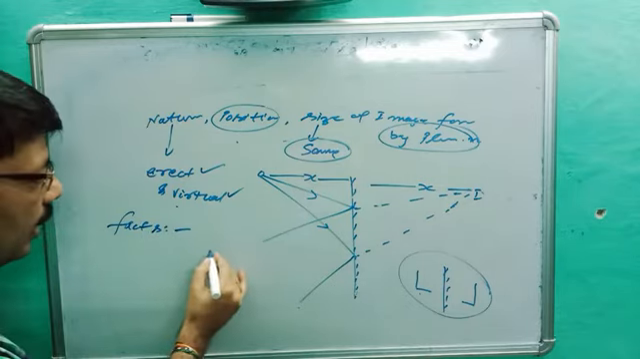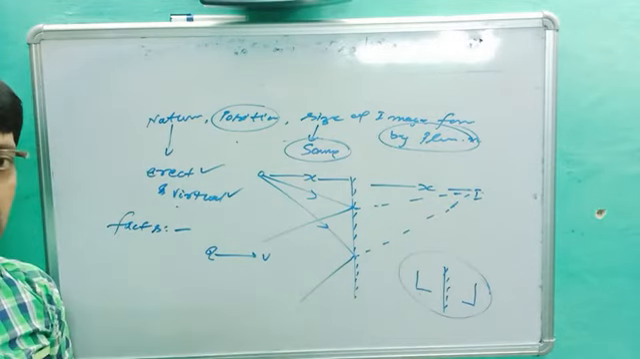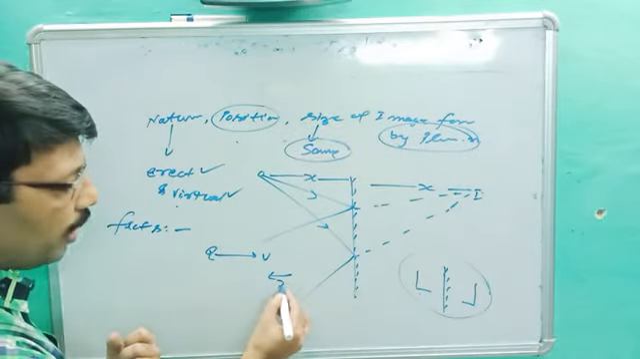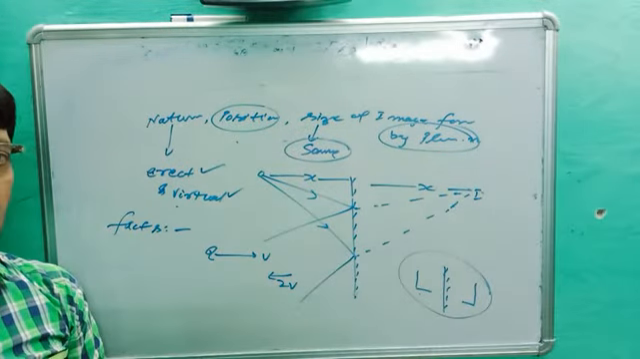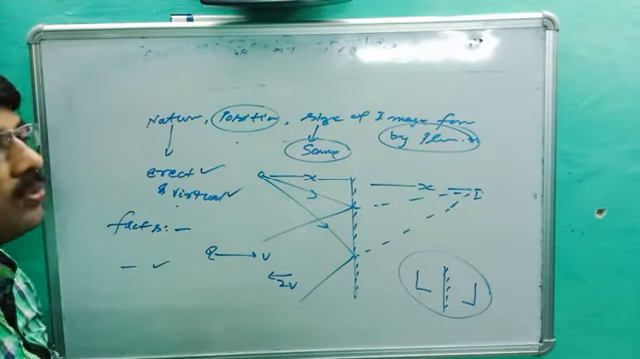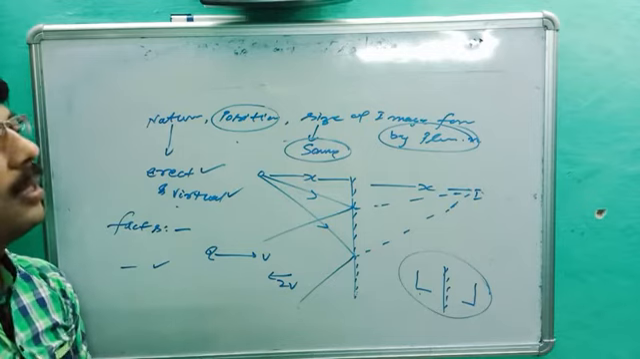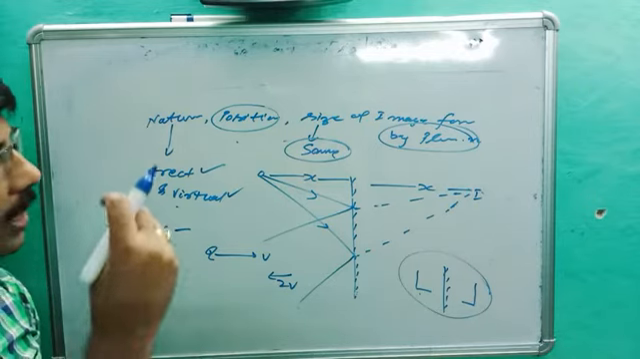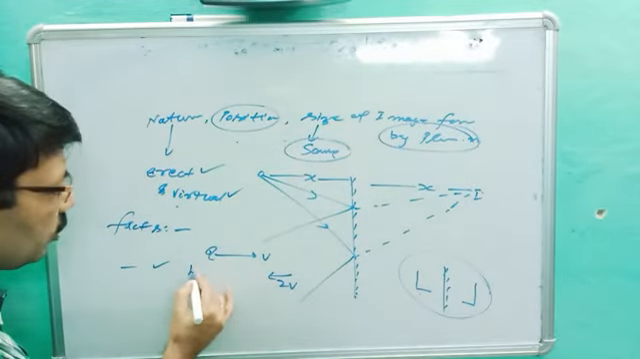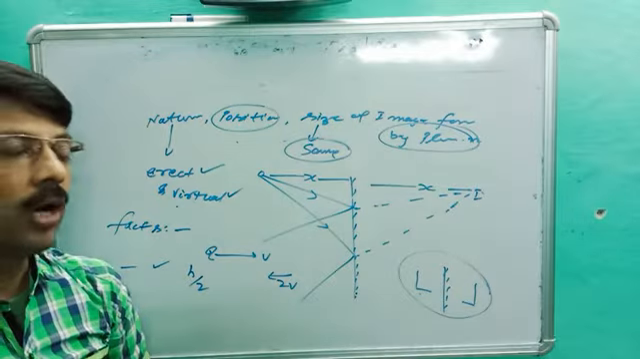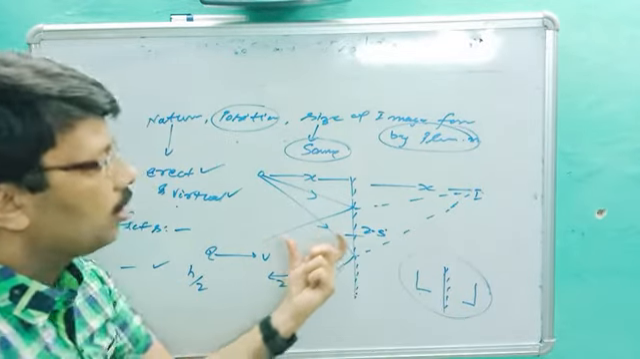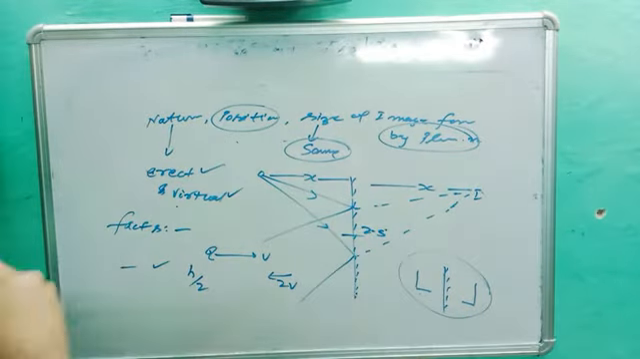Facts. If any child is running towards a mirror with v velocity, its image will move by 2v. That is first. Second, if you want to see your complete image from head to feet, then the minimum height of the mirror should be half of the object. If your height is 5 feet, then if you are taking 2.5 feet of mirror, you will get your complete image for a proper distance.